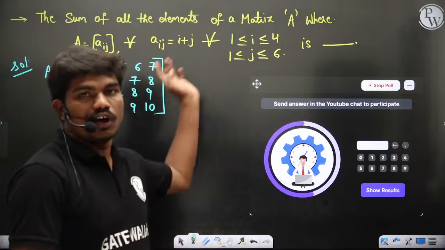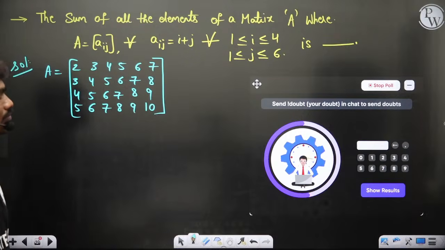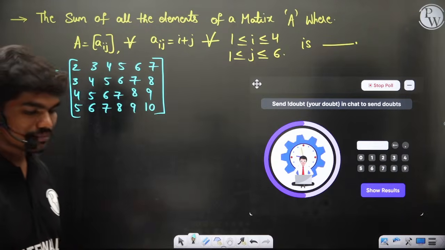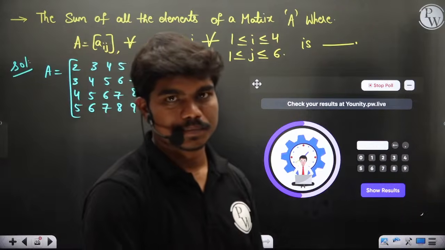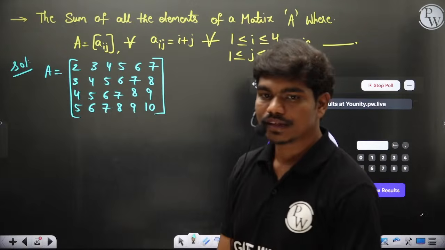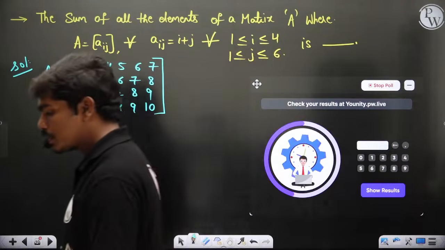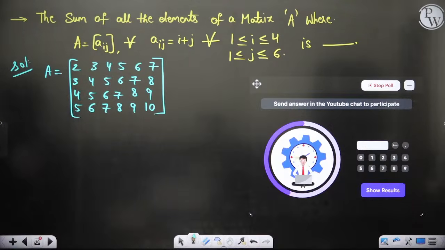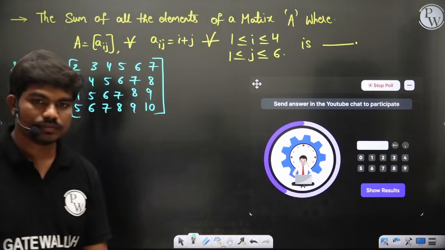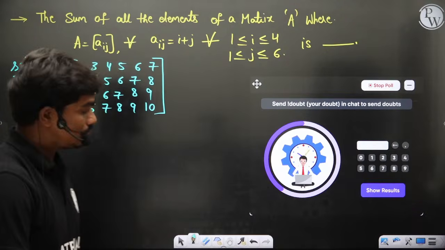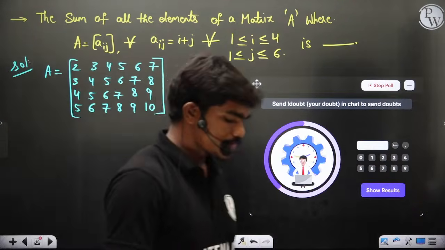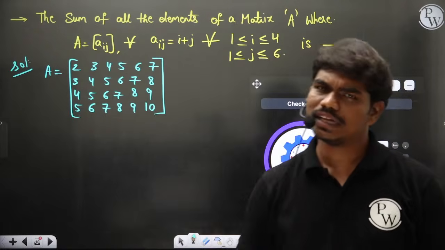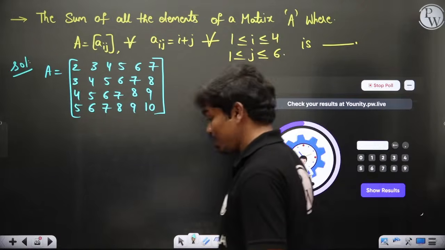That's it. The summation of all the numbers of the matrix. Come on, quick. Think, time is running up fast.